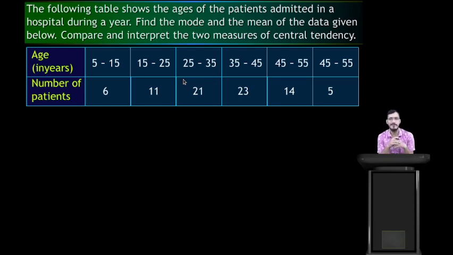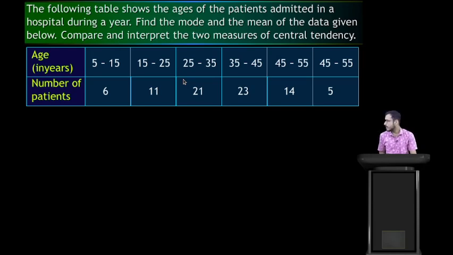Okay students, now we have one more question here, so let's do it. The following table shows the ages of the patients admitted in a hospital during a year. Find the mode and the mean of the data given below, and compare and interpret the two measures of central tendency. So now we find the mode first.